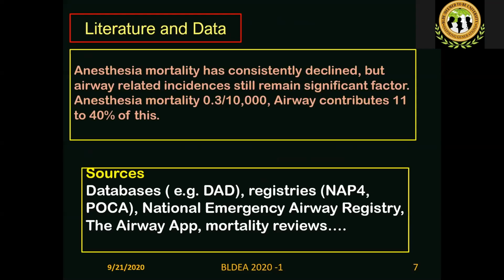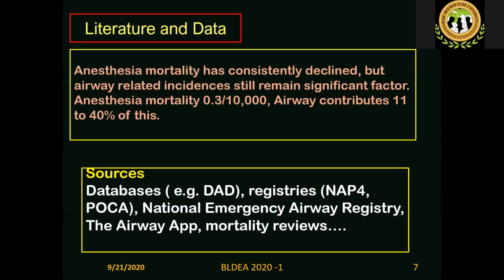But one of the important contributing factors still remains the airway related incidents, whose contribution can vary anywhere between 11 to 40%. Depending on what data you are looking at and what subpopulation you are looking at, it can be as high as 40%. I mean, the contribution of airway incidents to anesthesia mortality, which itself is now very, very low.